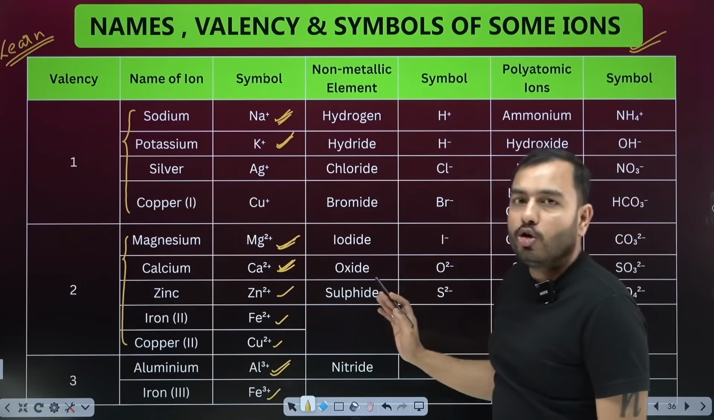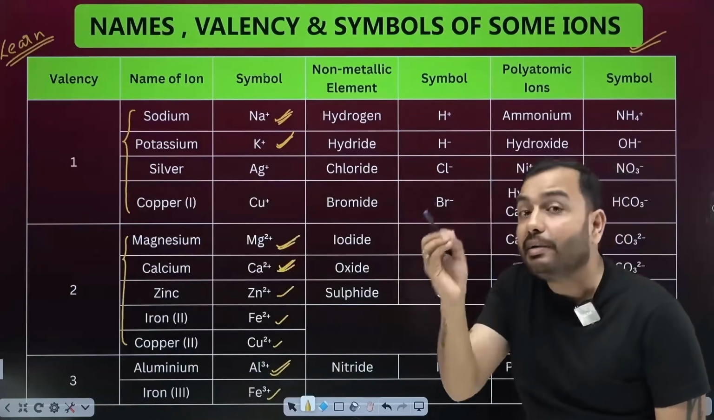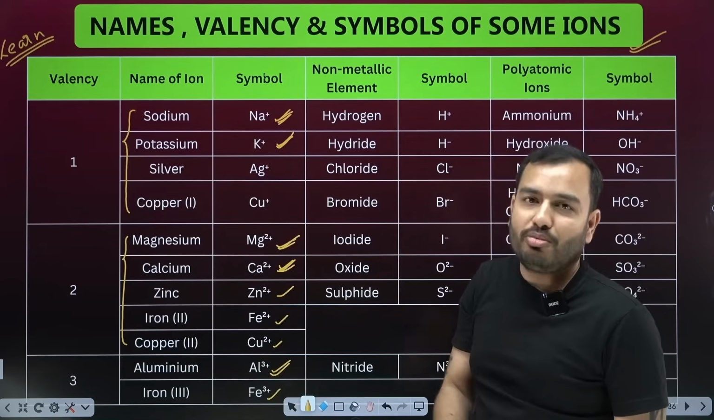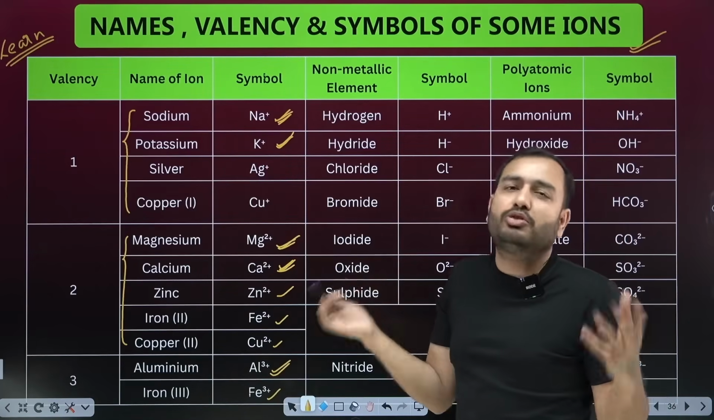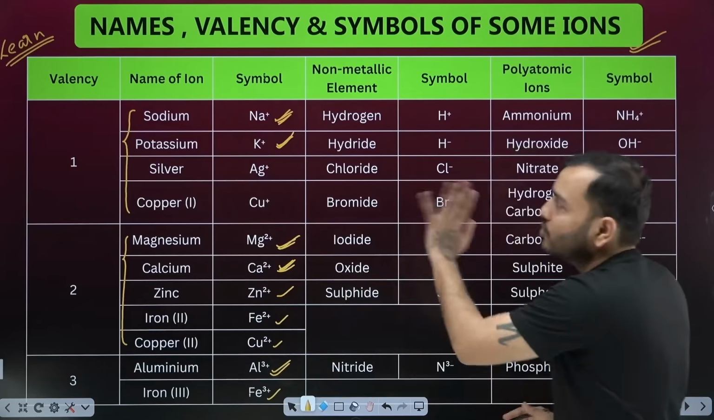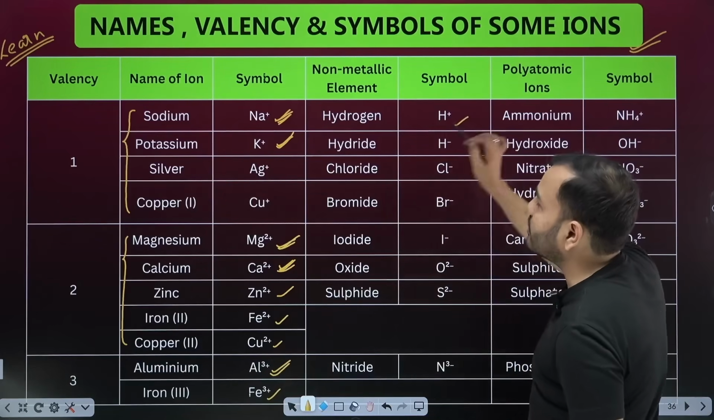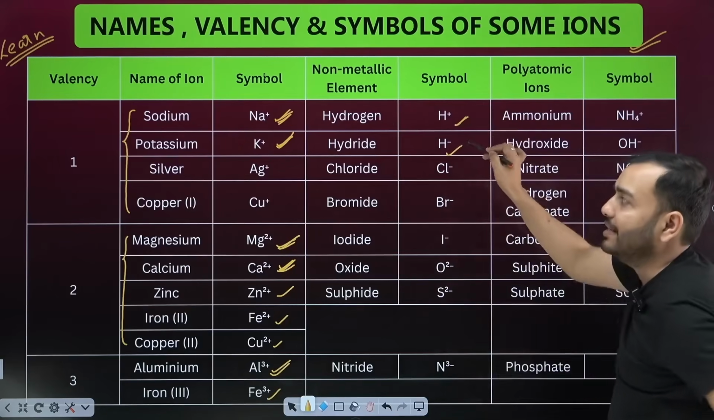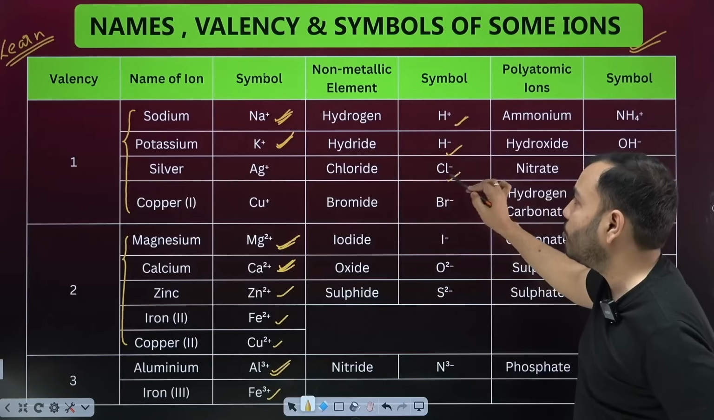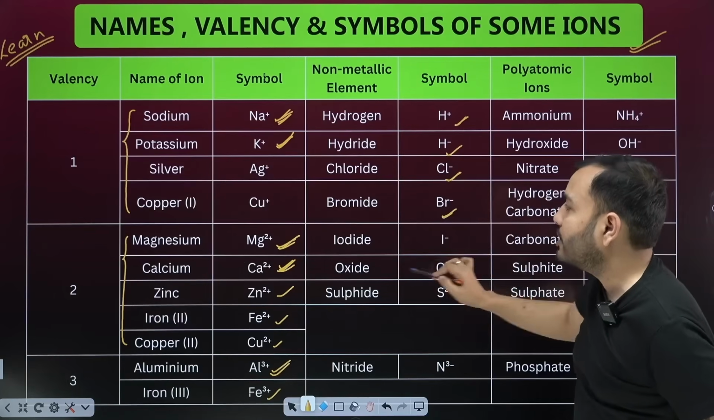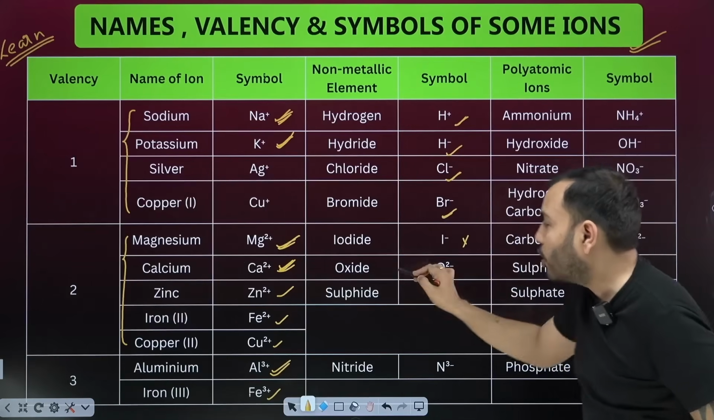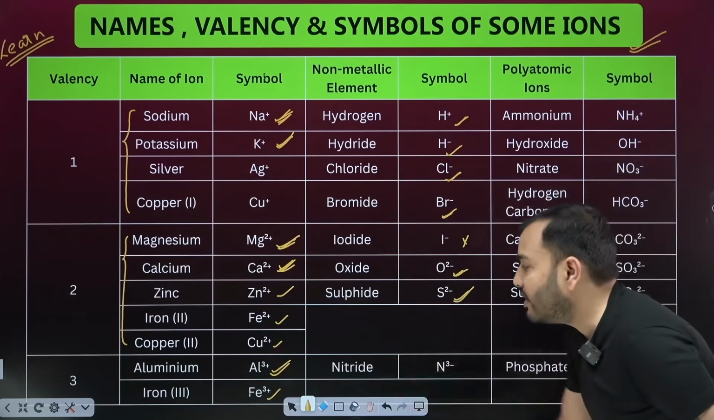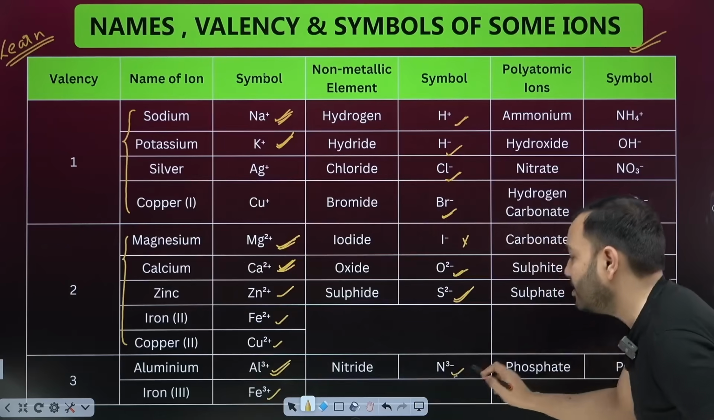Then see non-metals. Non-metals have negative ions, that means they are anions. Hydrogen is one special exception, because hydrogen is neither metal nor non-metal. It has a lot of controversy. There are a lot of fights on hydrogen, metal or non-metal. Hydrogen shows both. Hydrogen shows H plus, and H minus is also found. H plus is more common, H minus, hydride, is less common. Then chloride, Cl minus. Bromide, Br minus, iodide, it's obvious to remember. Oxide, you should remember 2 minus. Sulfide, remember 2 minus. And nitride, the 3 valency anion, 3 minus.